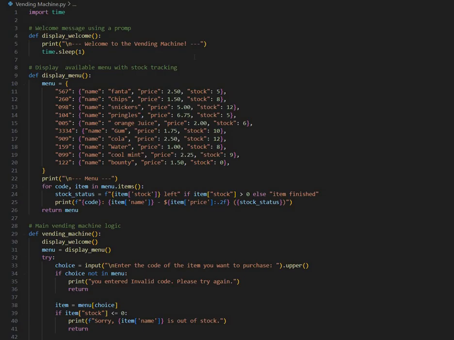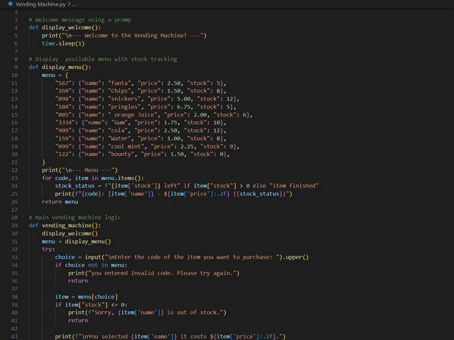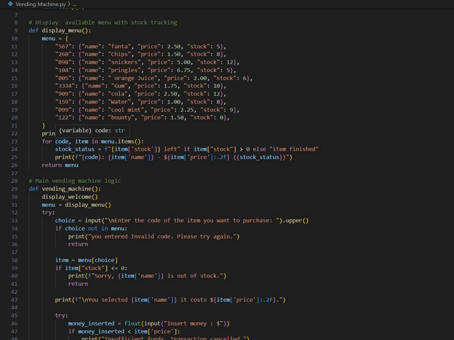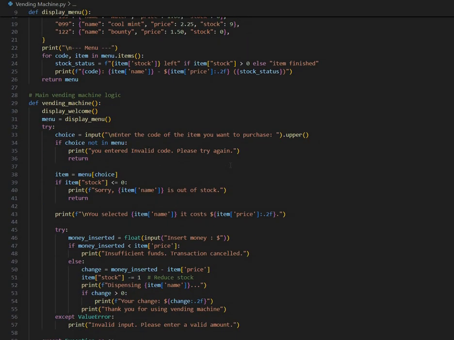Here we define the menu with the menu dictionary, where each key is an item code. The values are dictionaries containing the item name, price, and stock levels. This function prints a list of items with their prices and stock levels, and indicates whether an item is out of stock or how many are left. It iterates through the menu to format and display the details.